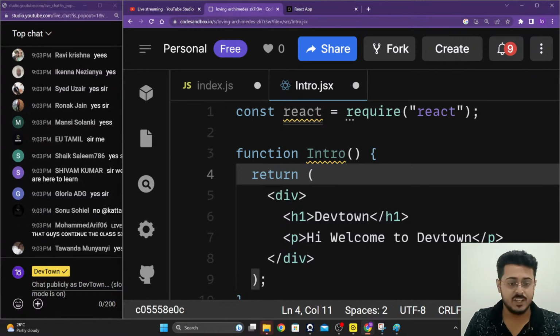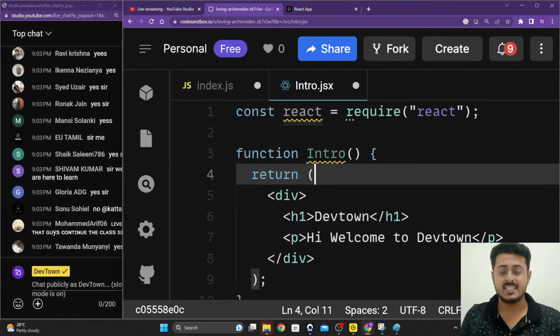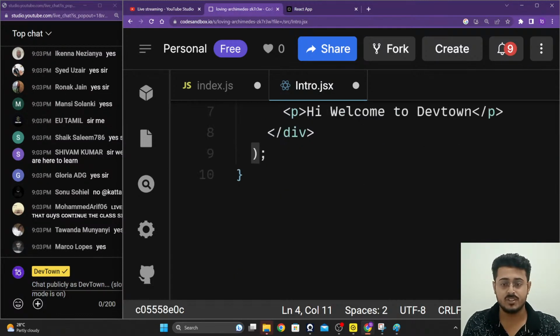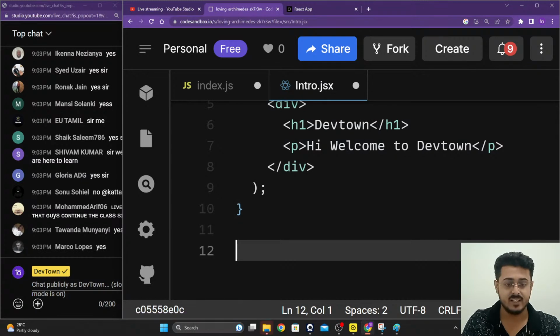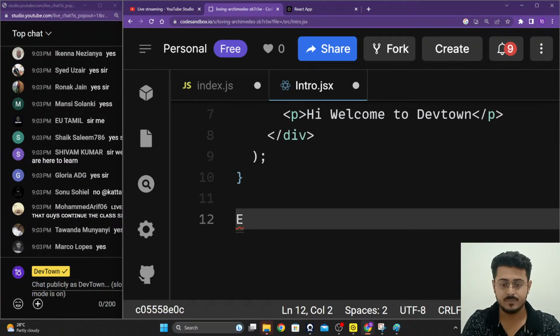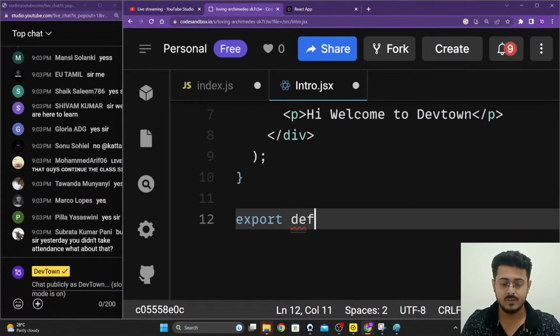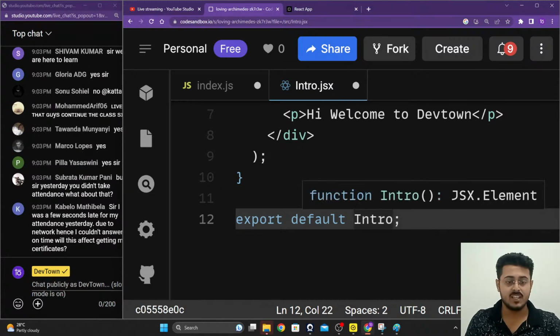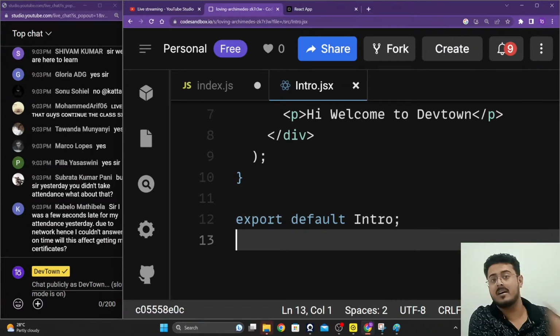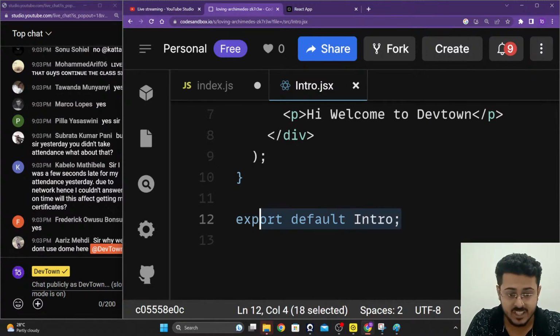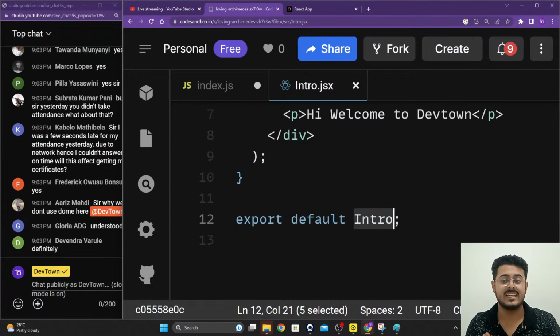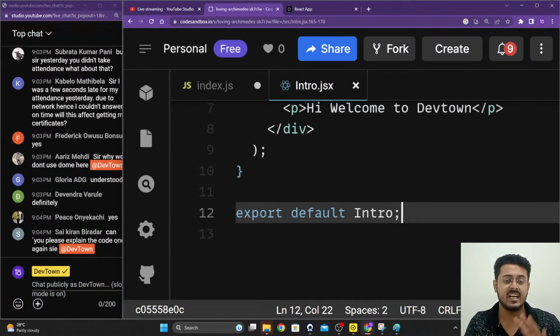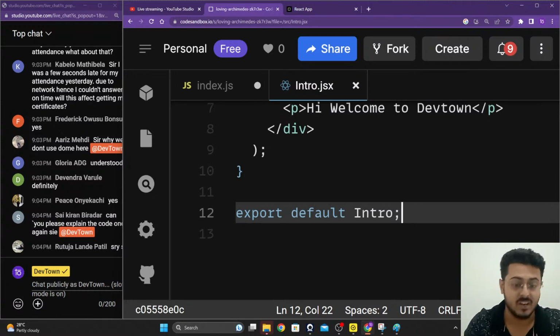Great. So let's continue, guys. Like I said, we have shifted our intro function right over here. We need to export it. So export default intro. I'm saying that when any other file wants to import something from intro.jsx, by default intro.jsx is going to export the intro function that we created.